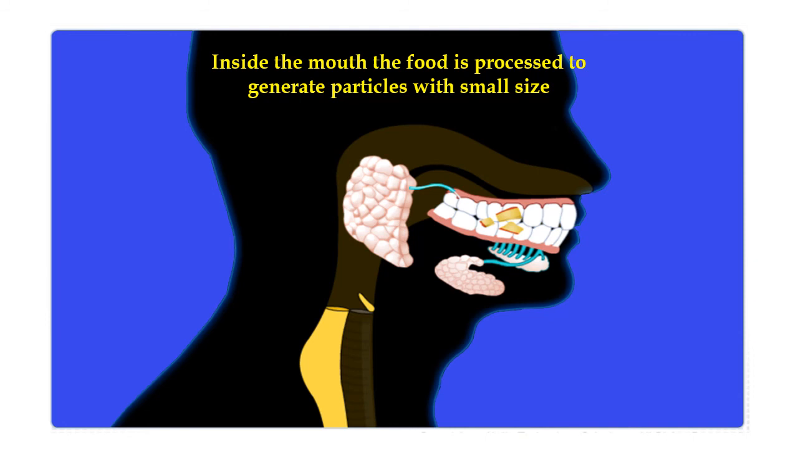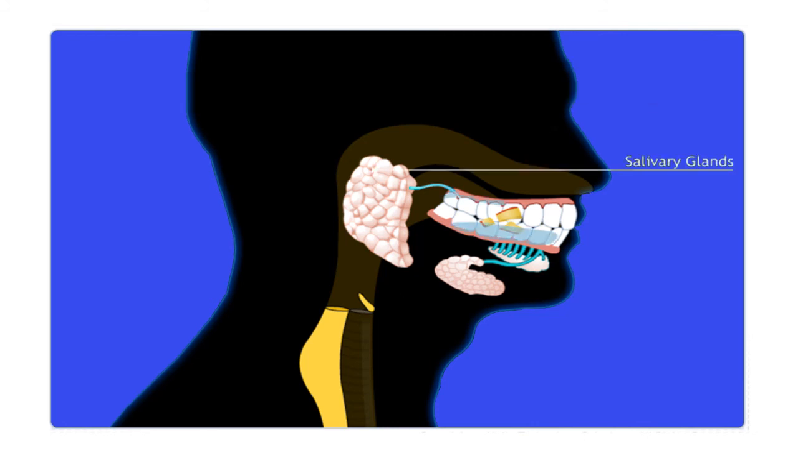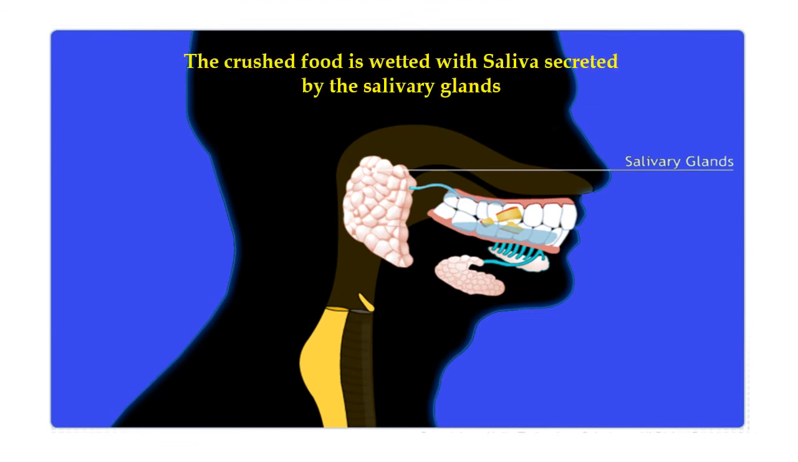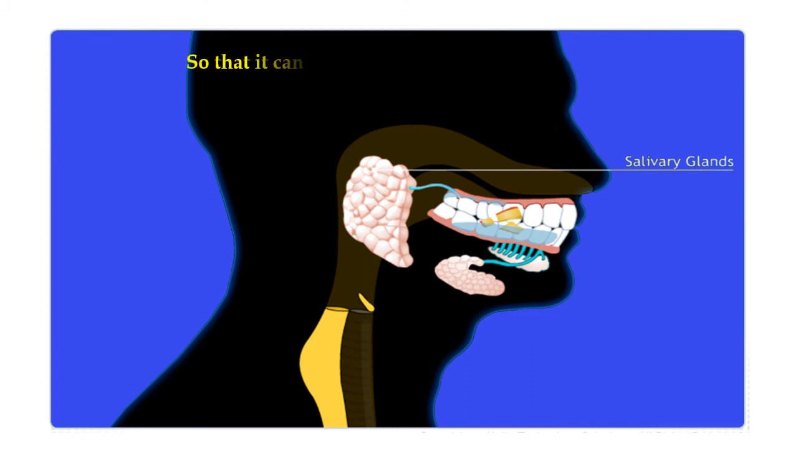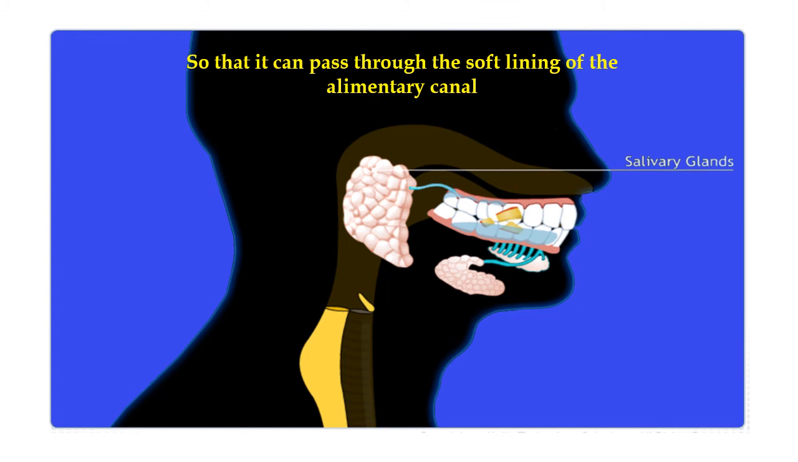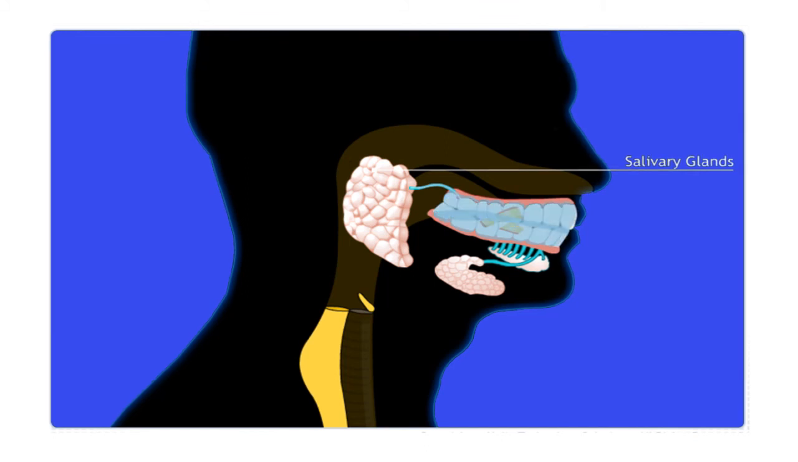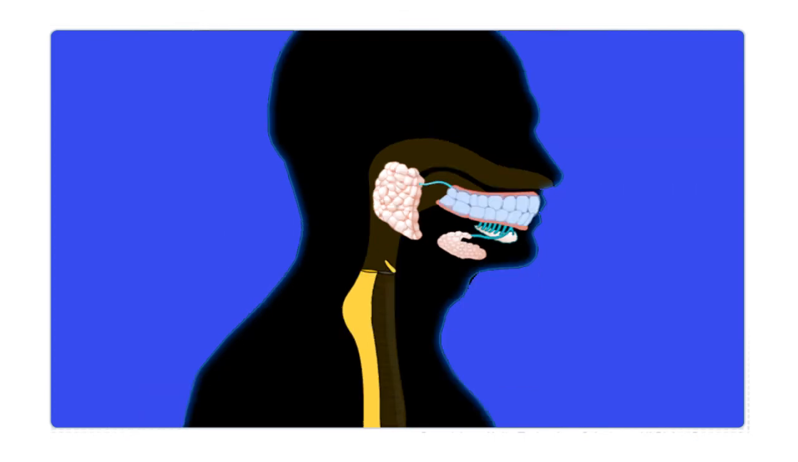And why do we chew the food? To generate particles with small size, so that they can travel through the rest of the digestive system very easily. And then the crushed food is wetted with the help of saliva, which is secreted by your salivary glands, so that it can pass through the soft lining of your alimentary canal. Now after chewing and wetting the food, it can pass through the alimentary canal.